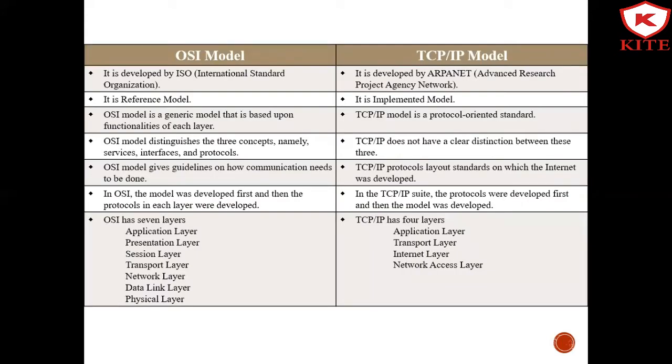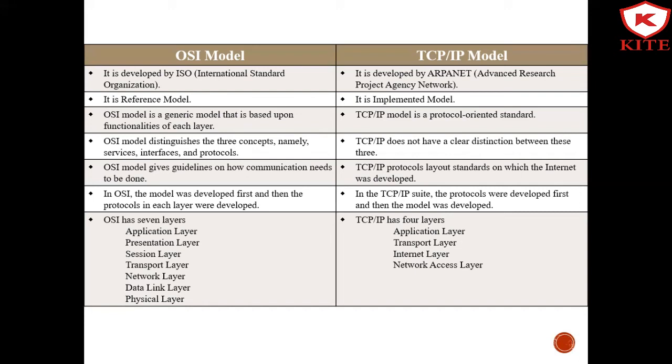Now let's see the comparison between the OSI model and the TCP/IP model. First, the OSI model was developed by the ISO, International Standards Organization, and the TCP/IP model was developed by the Advanced Research Projects Agency. Then the OSI model is a reference model, and the TCP/IP model is the implemented model. The OSI model is a generic model based upon the functionalities of each layer, and the TCP/IP model is a protocol-oriented standard.